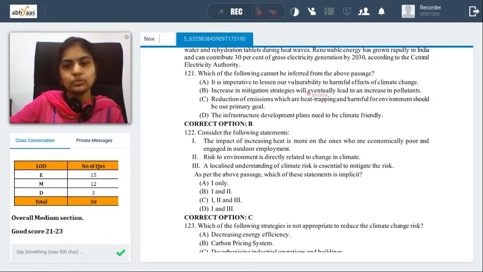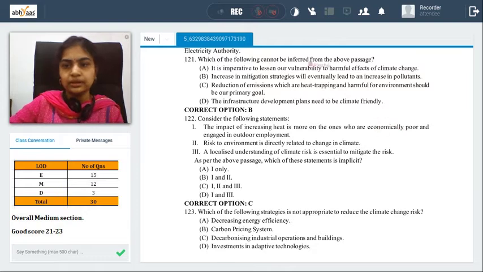Increase in mitigation strategies will lead to an increase in pollutants. Now, definitely, this is not something we can take from the passage, because mitigation strategies and adaptation techniques are two things that the passage discusses as solutions for climate change. So B is something that we cannot take from the passage.